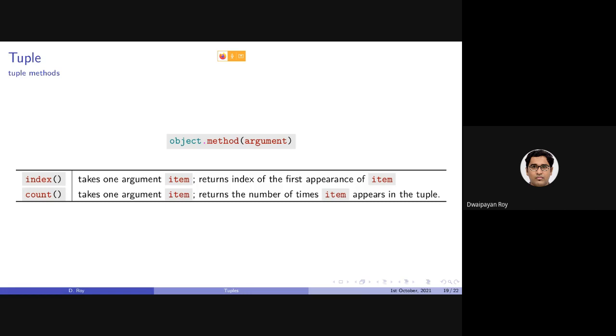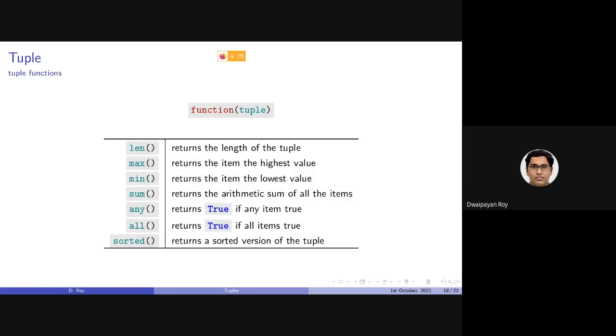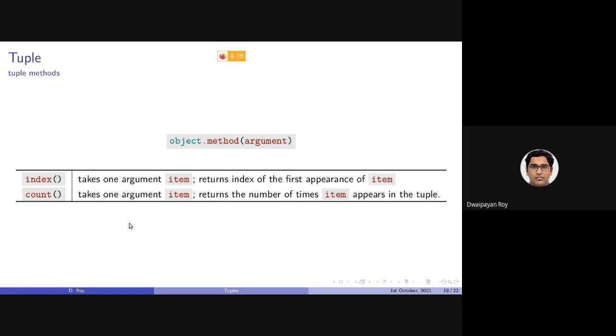There are certain methods as well. The ones above are functions which are available by default in Python, but there are also methods. There could be confusion between what is a method and what is a function, because I have used them interchangeably. Methods are those functions which are defined in the tuple class. In this case, index and count are two methods defined as part of the tuple class.